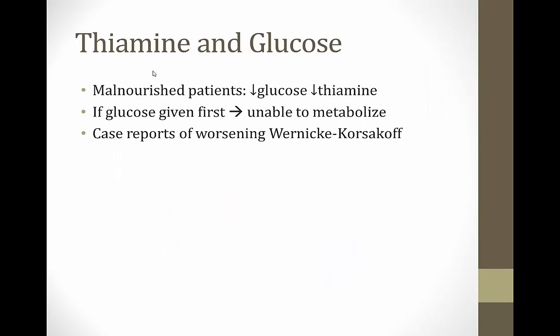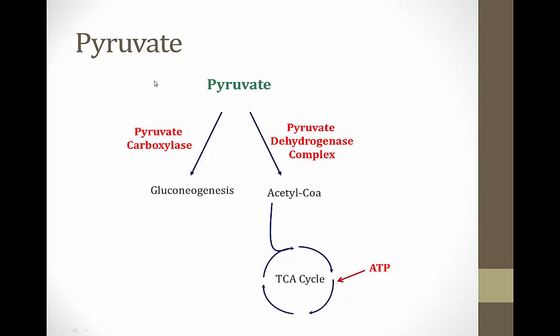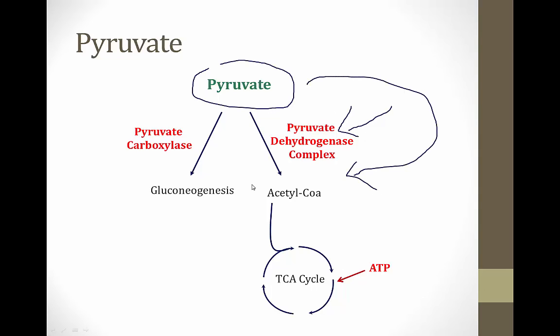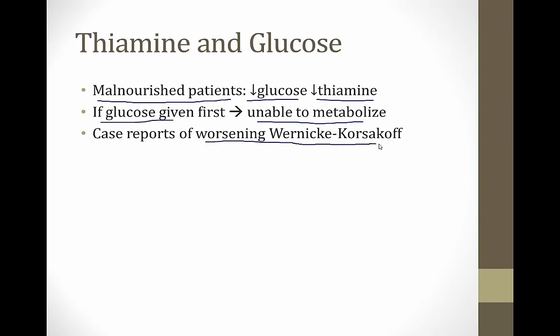There's an important relationship between thiamine and glucose that you need to understand. If a patient presents to an emergency room in a malnourished state, for example an alcoholic, they may be hypoglycemic, but in addition they may have an underlying thiamine deficiency. If you administer glucose first to treat the hypoglycemia without giving thiamine, they will be unable to metabolize the glucose. If we go back a few slides, the glucose will lead to production of pyruvate, but without giving them thiamine, they will be unable to convert the pyruvate into acetyl-CoA. There are case reports of worsening Wernicke-Korsakoff syndrome among alcoholics who were treated with glucose for hypoglycemia without administering thiamine.